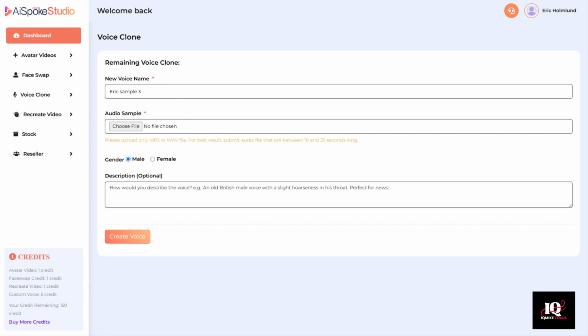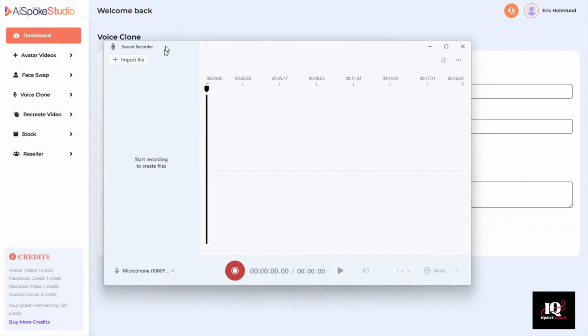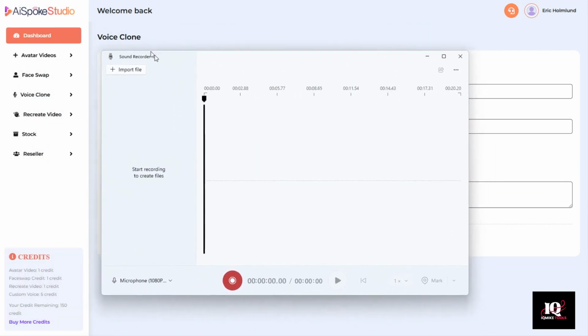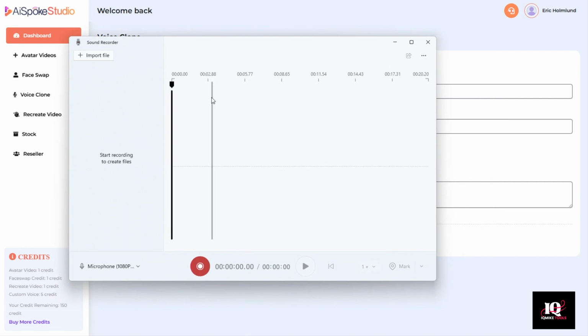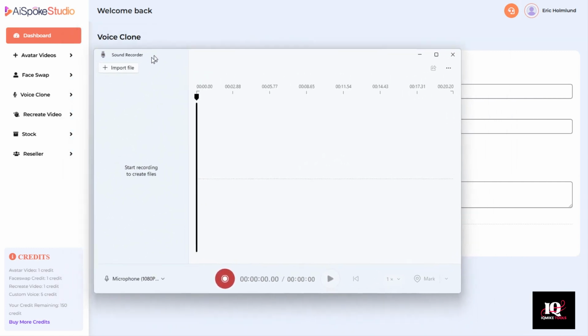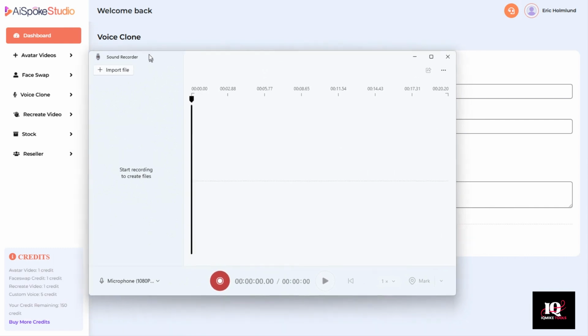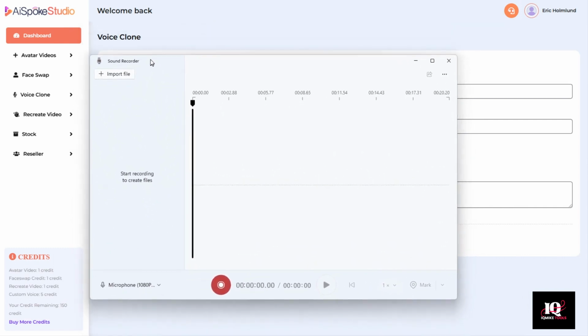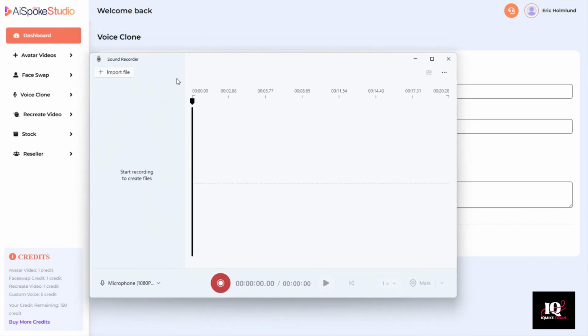Now if you have Windows, then you have a free app called Sound Recorder. And if you've got a Mac, there's some sort of an app in there that allows you to record sound as well. So this is a free app for anyone with Windows. And if you don't have Windows, there are other free audio recording tools as well. Just go on Google and search for free audio recorder. There's plenty of them. And so I'm just going to click the record button.